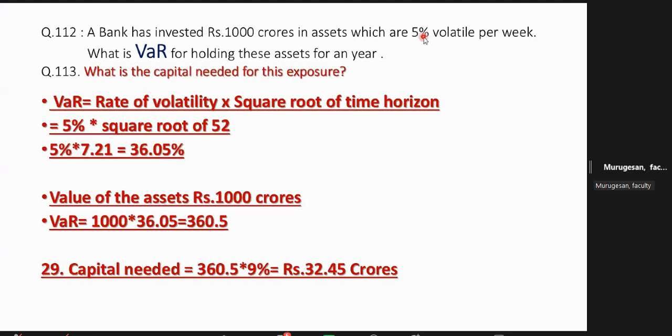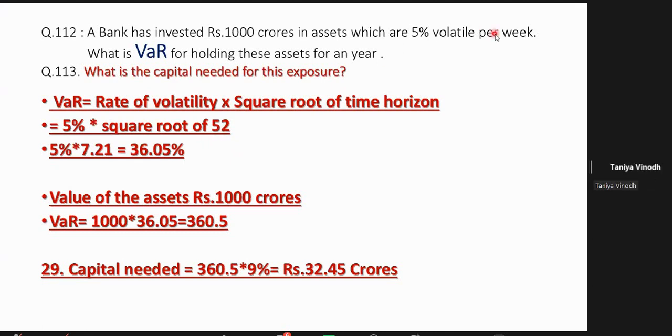1000 crore, 5% volatile per week. Per week. So, simple formula. Value at risk is equal to rate of volatility in percentage, into square root of time horizon. Percentage you remove; rate of volatility is always expressed in percentage. I cannot bring the square root symbol, that is why I have typed square root. So here 5, square root of 52. Why 52 I have put? The next line of the question says for a year. Per week for a year means square root of 52.